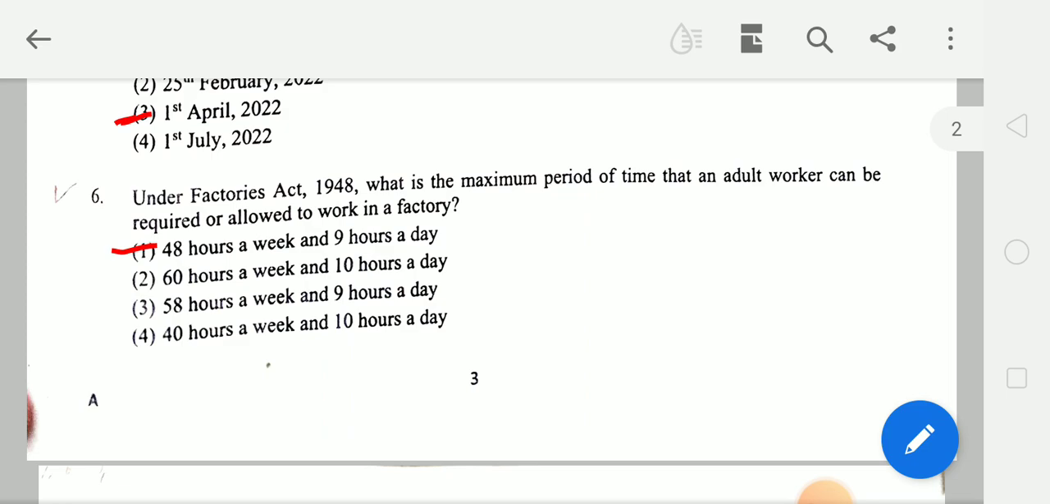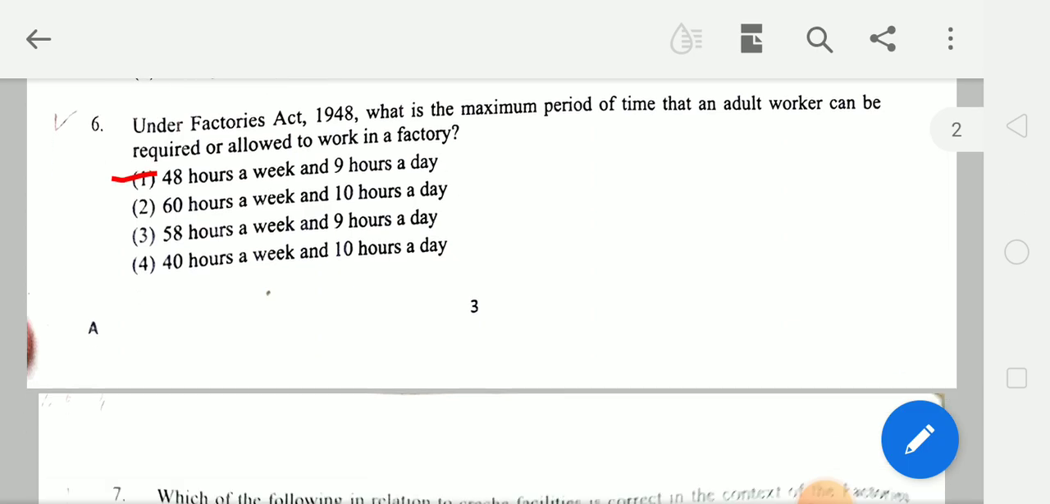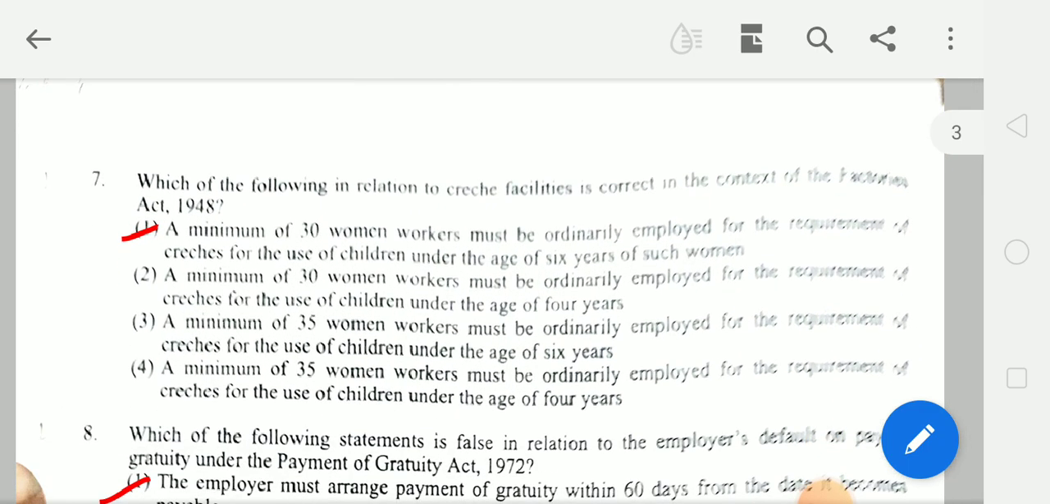Next question. Under Factories Act 1948, what is the maximum period of time that an adult worker can be required or allowed to work in a factory? The answer is 48 hours a week and 9 hours a day. Seventh, which of the following in relation to the creche facility is correct in the context of the Factories Act 1948? And answer is a minimum of 30 women workers must be ordinarily employed for the requirement of creche for the use of children under the age of 6 years of such women.